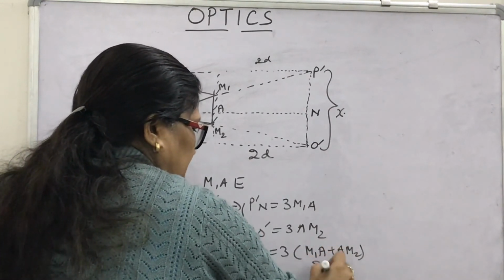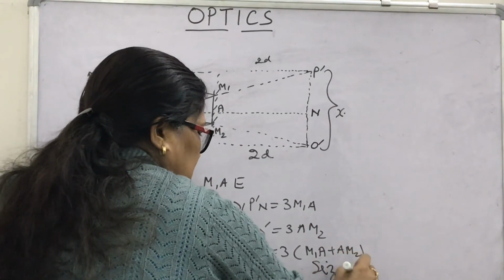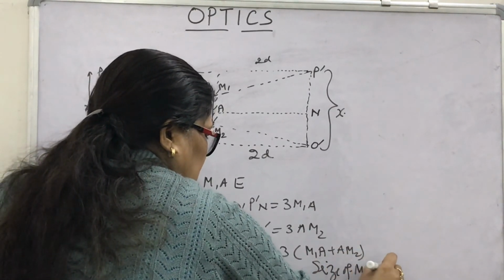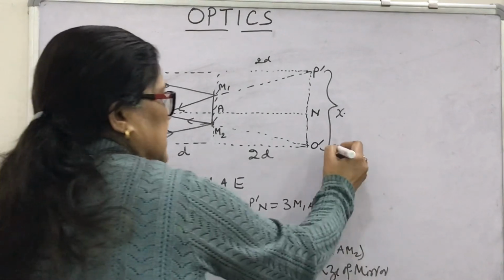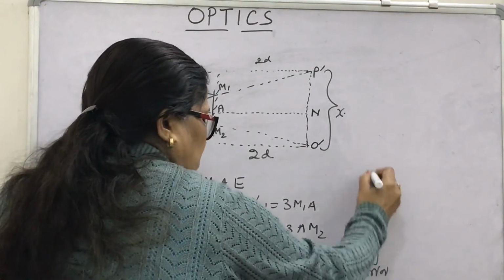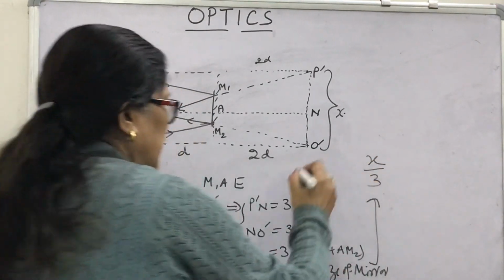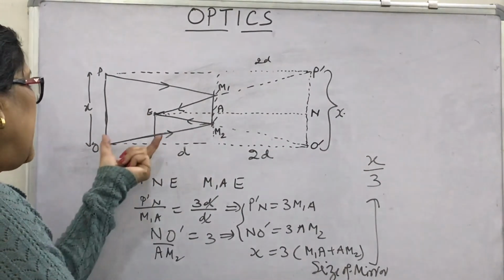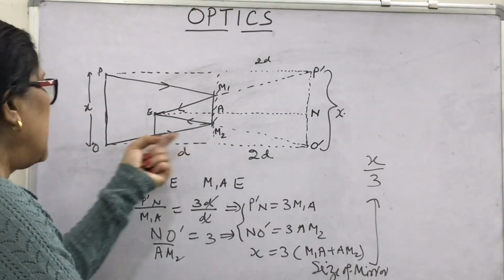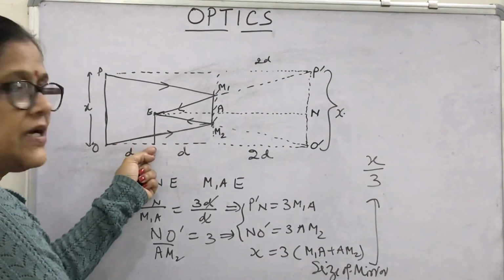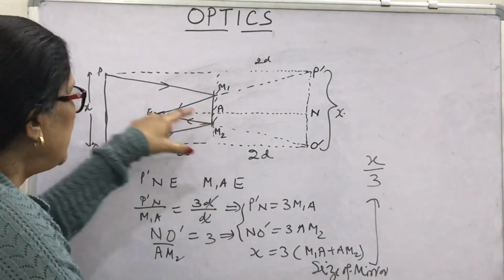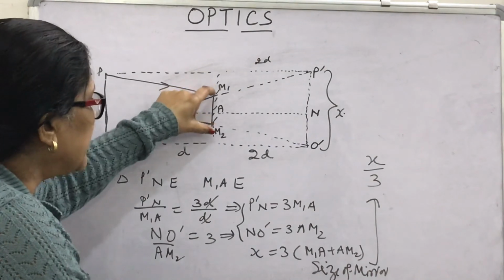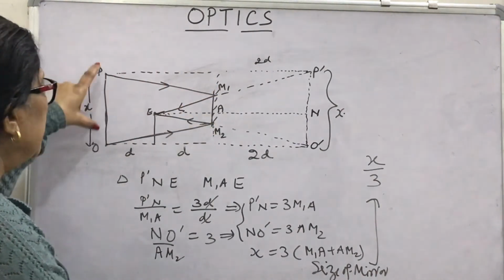Size of mirror. So in this case, what is the size of mirror? You have seen x by 3. When the person is standing exactly in between the mirror and wall, then the length of mirror will be 1/3 of the length of object.